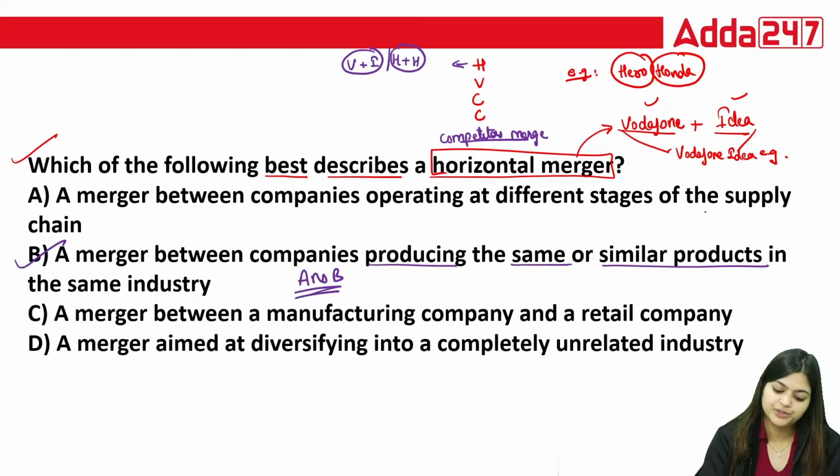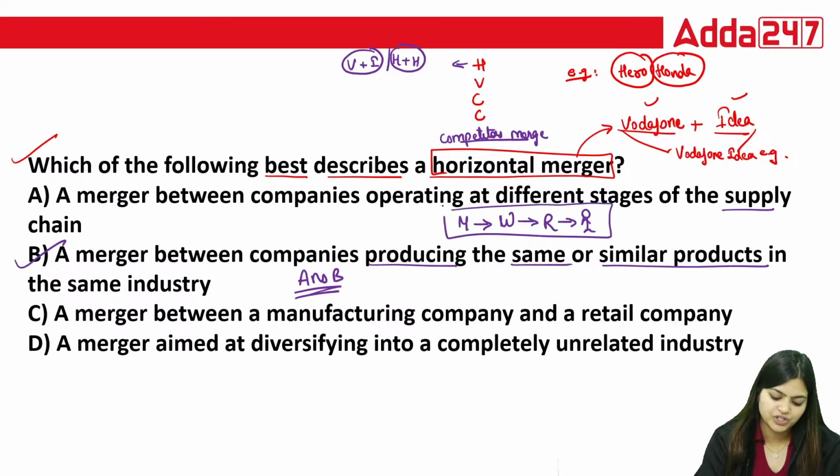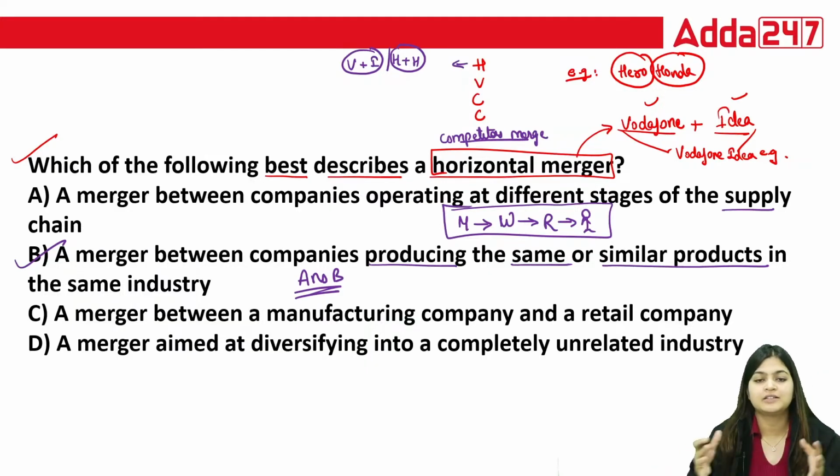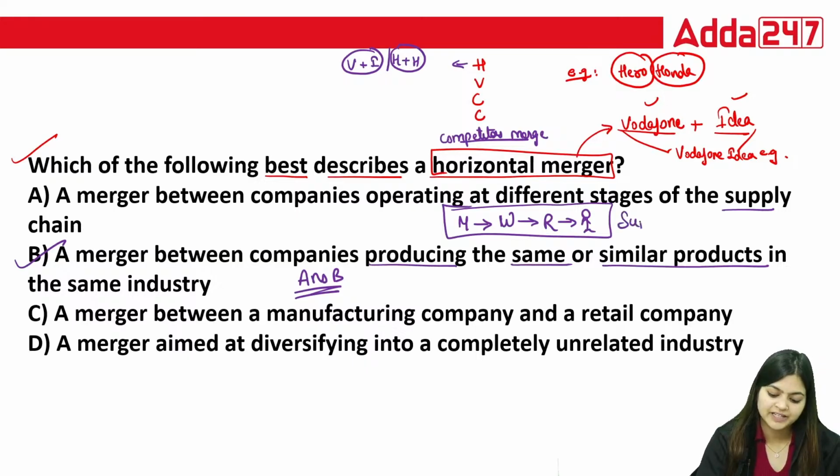When we talk about supply chain, here is your wholesaler. Before that you have manufacturer, after that you have retailer, then consumer. So all this chain, from raw material supplier till your consumer, is a supply chain.